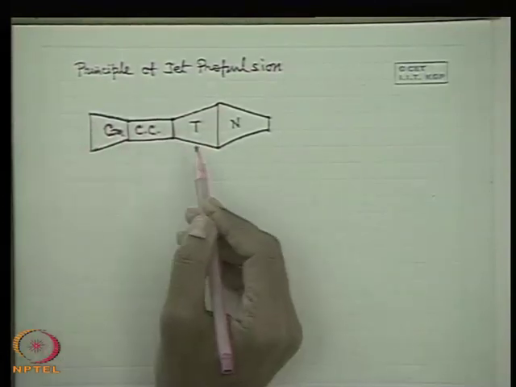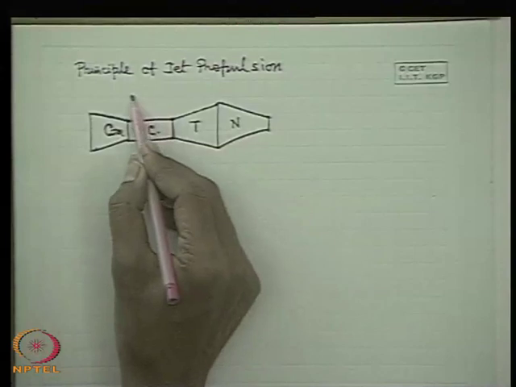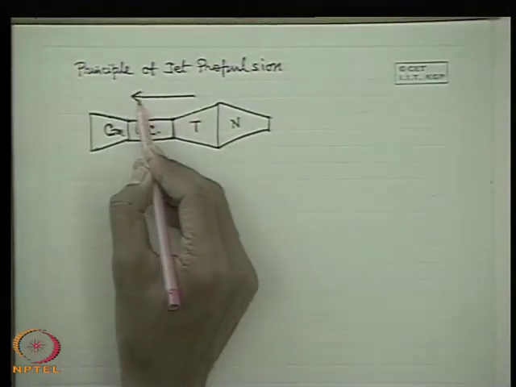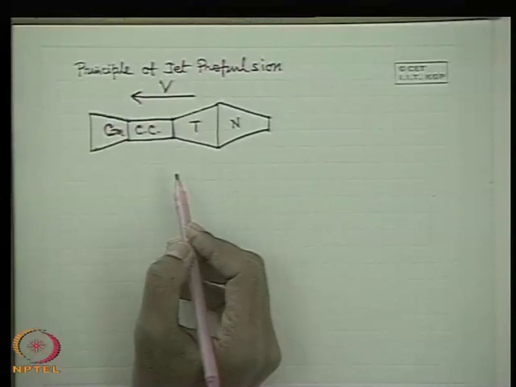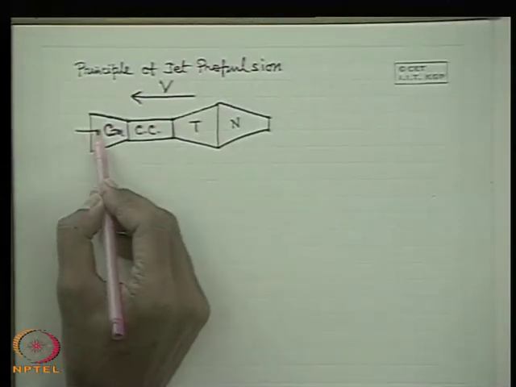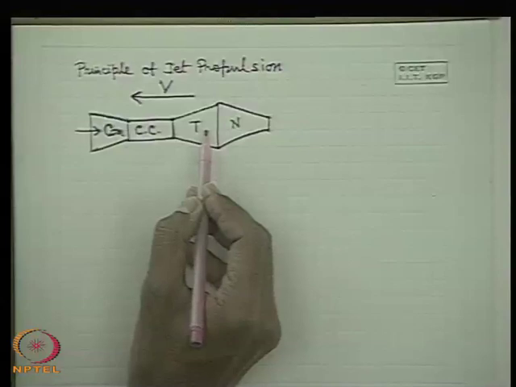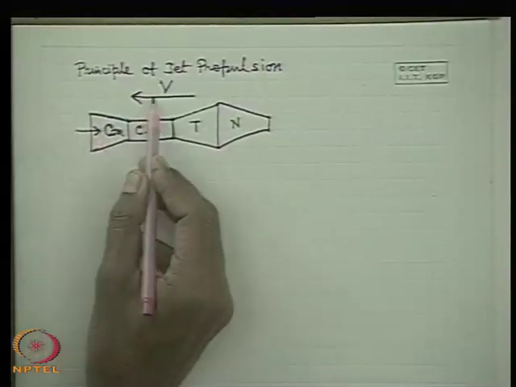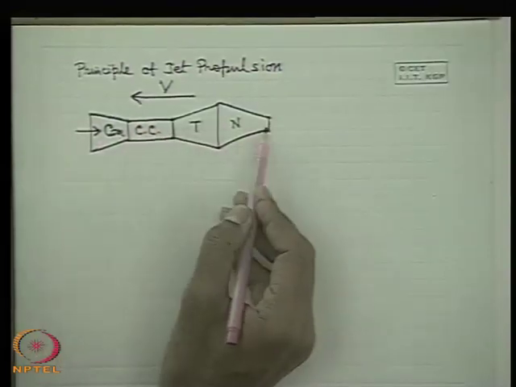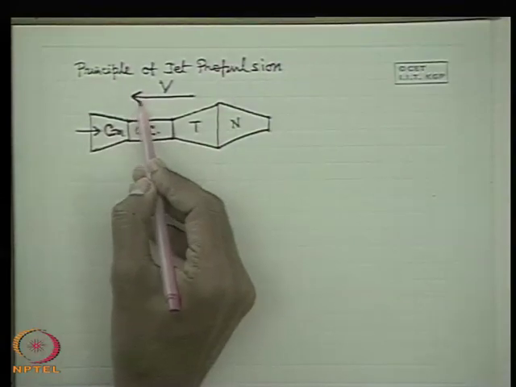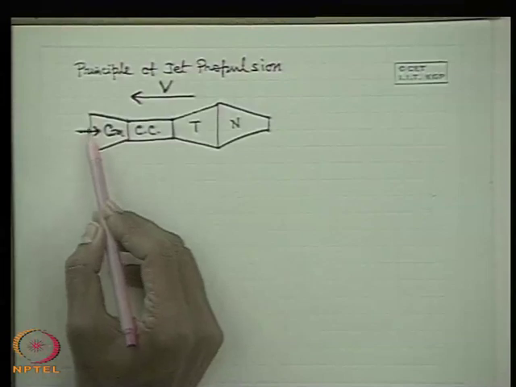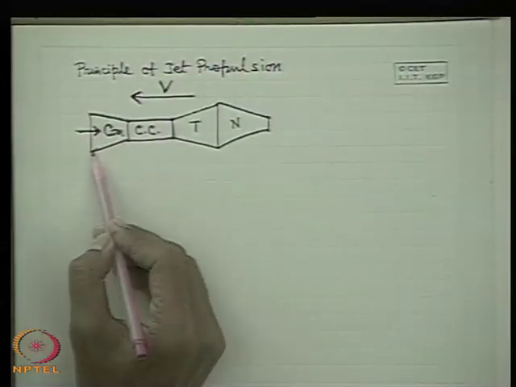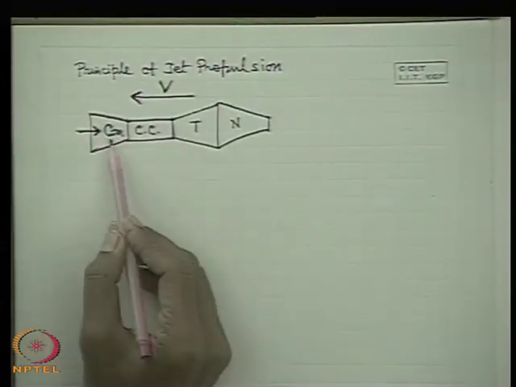Now, from the fluid mechanical point of view, consider that the aircraft is moving with a velocity v in this direction, for which air comes into the aircraft. That means relative to the aircraft, the air comes in with the same velocity, which I will write afterward. Let the aircraft move with uniform velocity v. Air comes into the aircraft. First it comes to a compressor. The first component of the aircraft engine is the compressor.